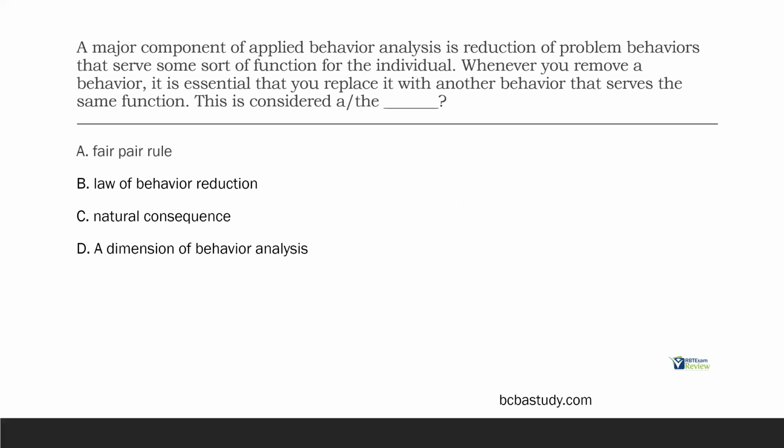So B, the law of behavior reduction, that doesn't exist. That is nothing. C, a natural consequence. This is not a natural consequence. We are setting it up to replace the behavior we reduced. And then a dimension of behavior analysis. This is not a dimension. Remember BATCAGE, right? Replacement behaviors are not one of those 7 dimensions. So the fair pair rule states we need to replace one behavior that we reduce with another for increase.